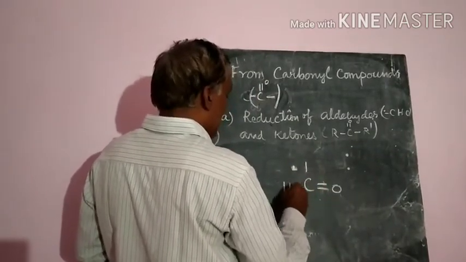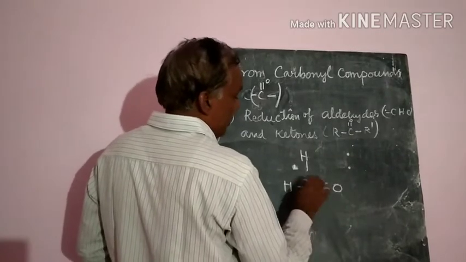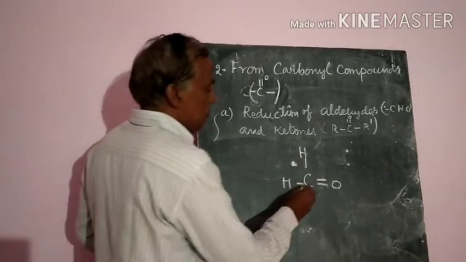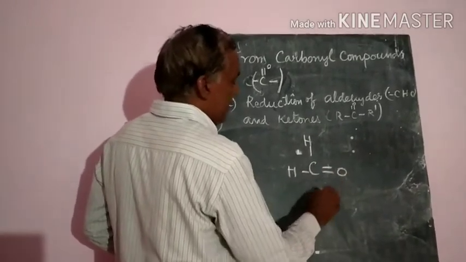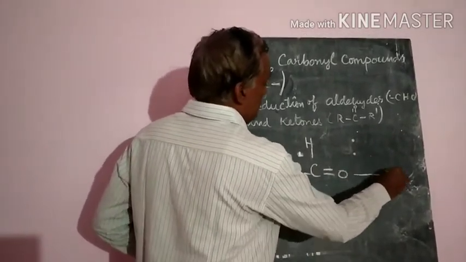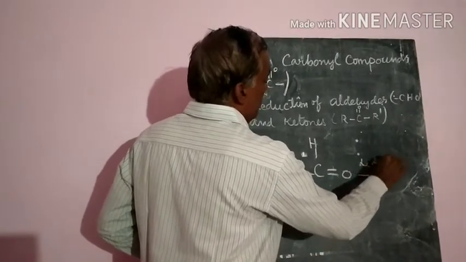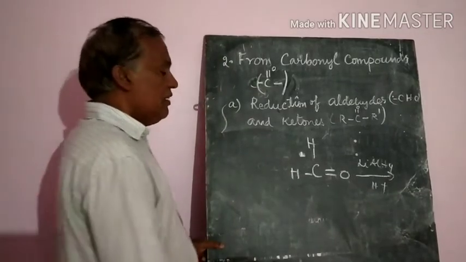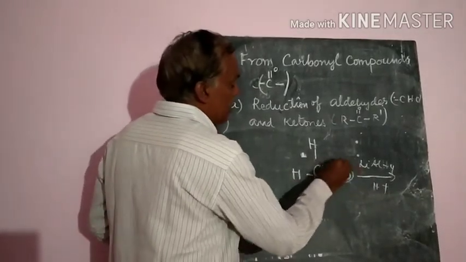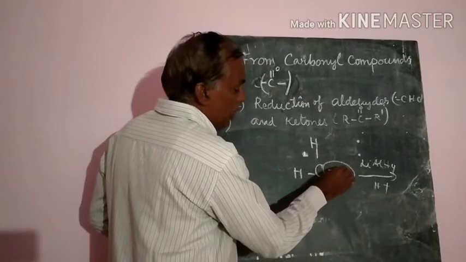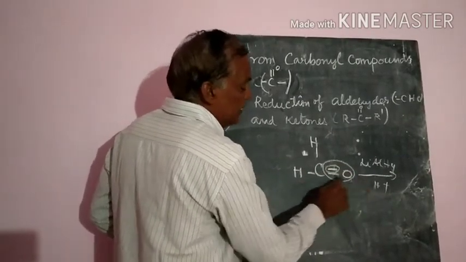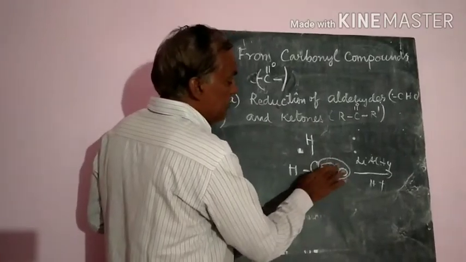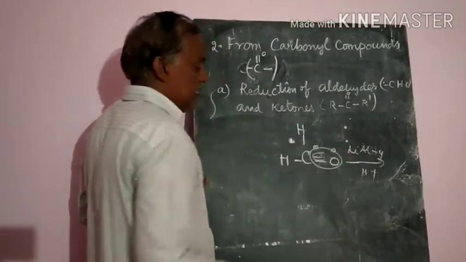Let us take HCHO, that is methanal, the aldehyde. If you treat it in the presence of lithium aluminum hydride or H plus ions, acid catalyzed, then what will happen? In this C double bond O, one bond will be broken down, and two hydrogens are to be added. One bond means two electrons are there.